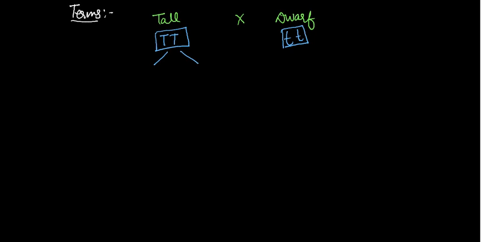Suppose we take a character, height. One is tall and one is dwarf. If we cross tall and dwarf, we write capital T for tall. Tall has 2 alleles, capital T and capital T. Dwarf is small t. Before crossing, they will form gametes, as you learn in 8th class sex determination.